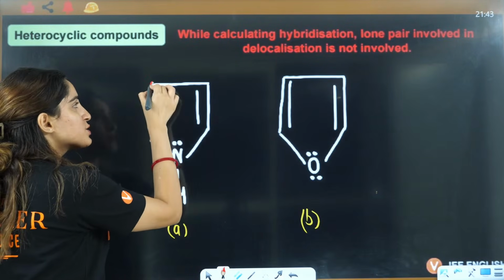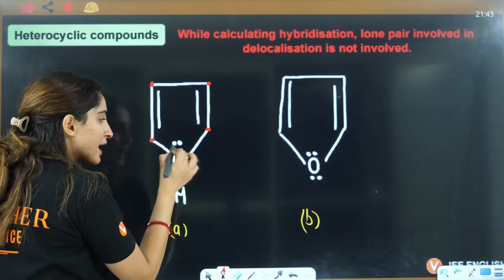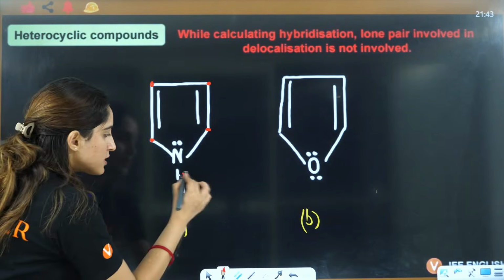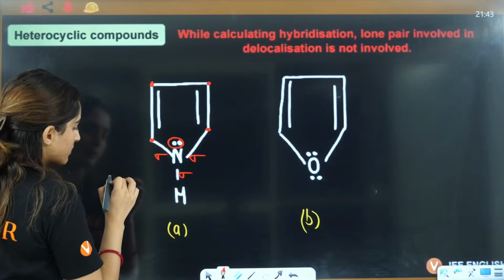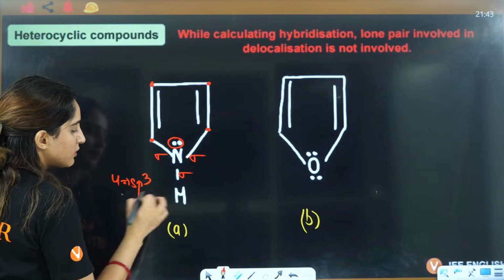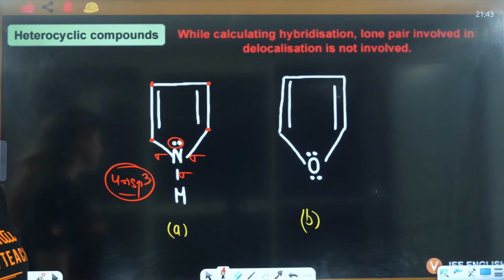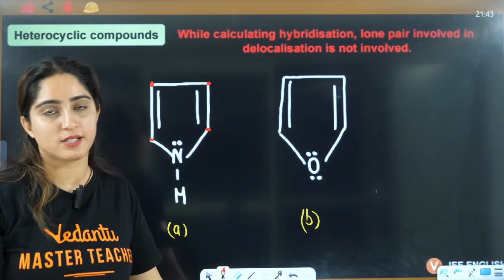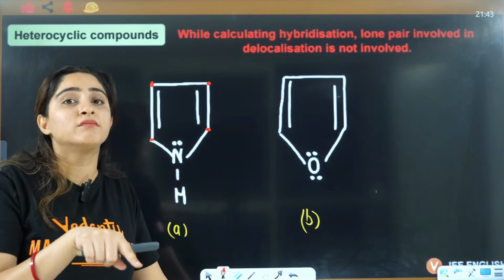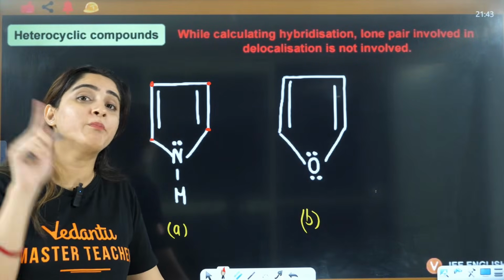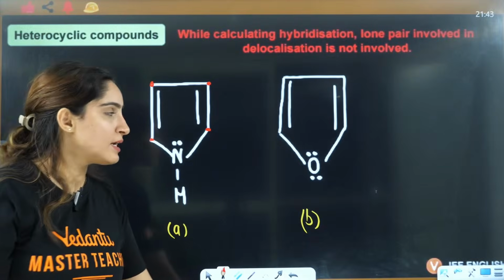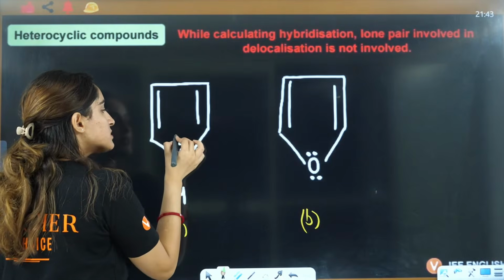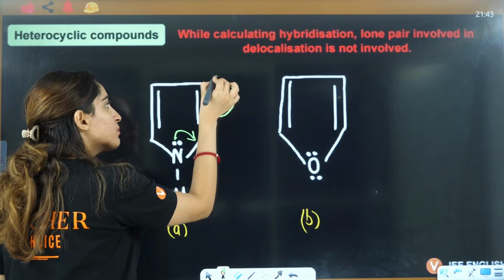Carbon with a double bond is sp2, that I have already told you. But what about this nitrogen? Ma'am, 1 sigma, 2 sigma, 3 sigma, and a lone pair. Ma'am, it is 4, it should be sp3, isn't it? No. The lone pairs that are involved in delocalization are not a part of hybridization. The delocalization is with this lone pair shifting here, this pi bond shifting here.